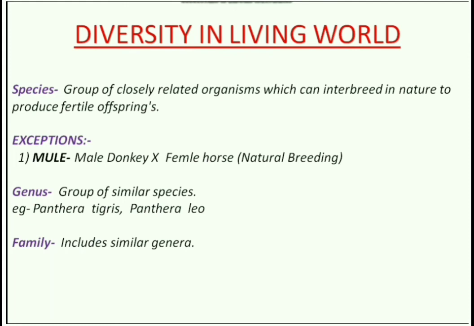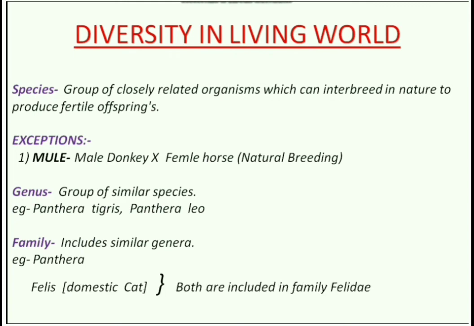We will shift to the next category, family. It includes similar genera. Panthera, which is the genus for tiger and lion, and Felis, which includes the domestic cat. Both are included under family Felidae.